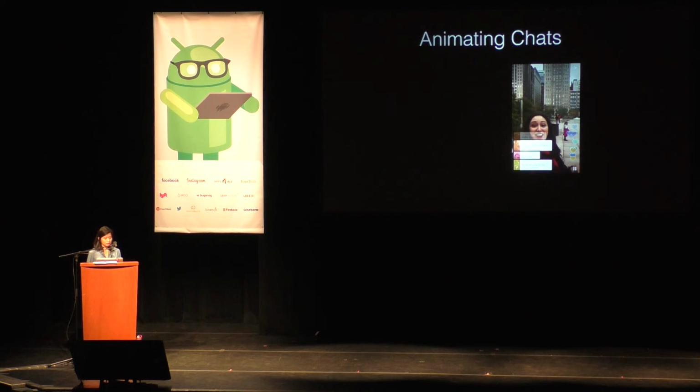So, animating chats. With RecyclerView, we use the item animator to do all the basic animations when items are added, removed, or moved within the RecyclerView. But we want to have alpha animations running on our chats.